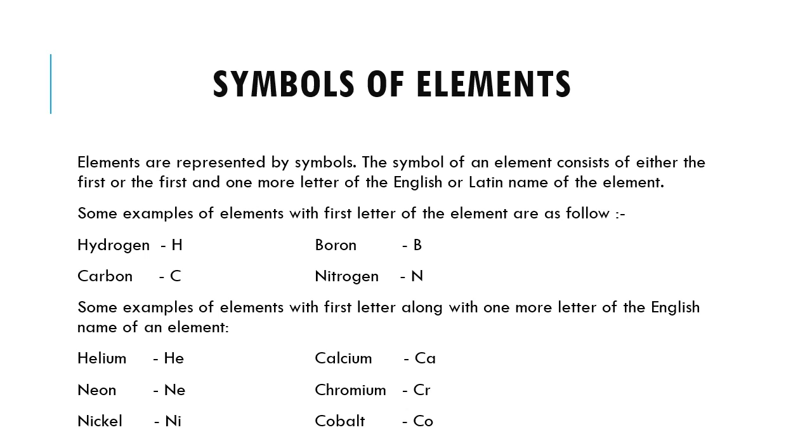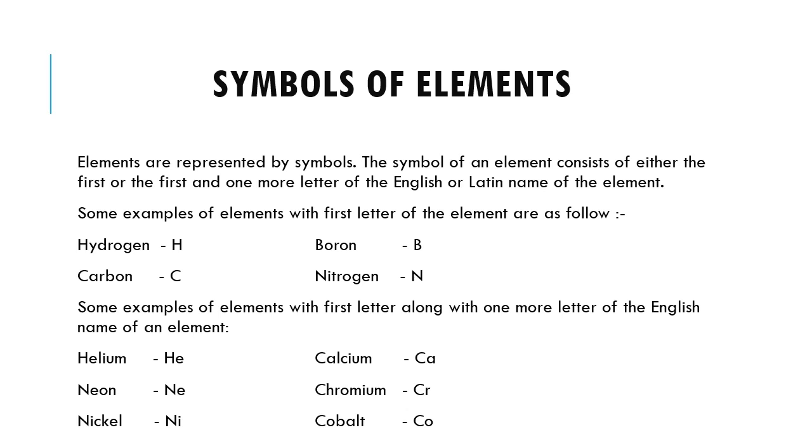So let us take the symbols of certain elements and how they are represented. Elements are represented by symbols. The symbol of an element consists of either the first letter, or the first and one more letter, of the English or Latin name of the element. Some examples with the first letter of the element are as follows.